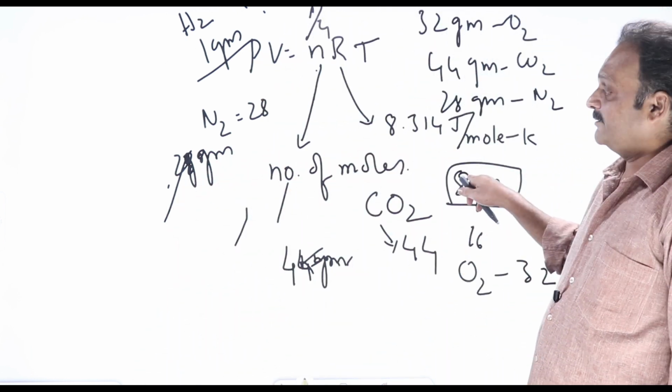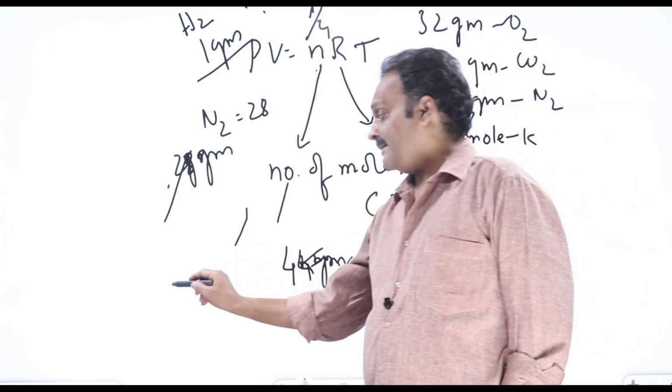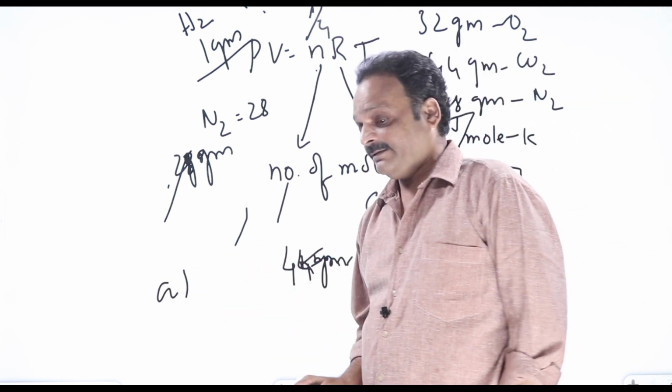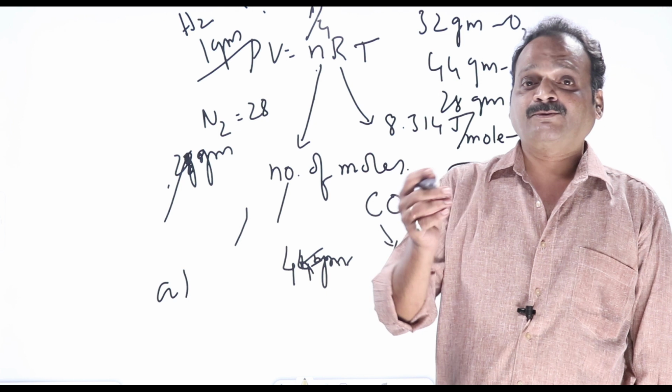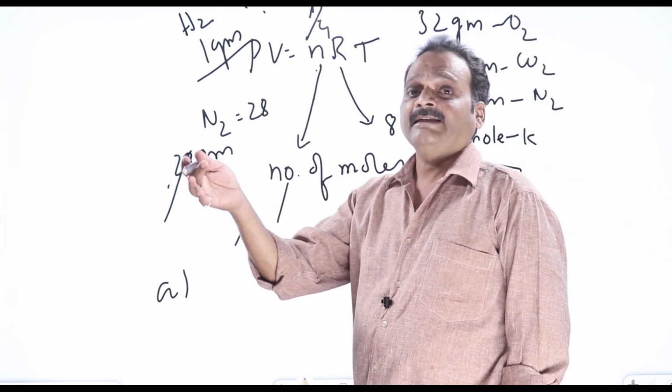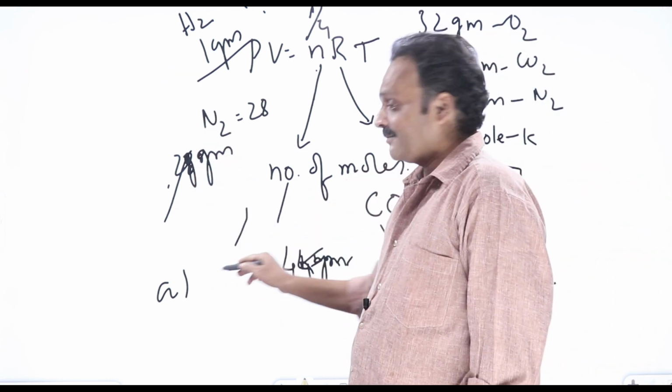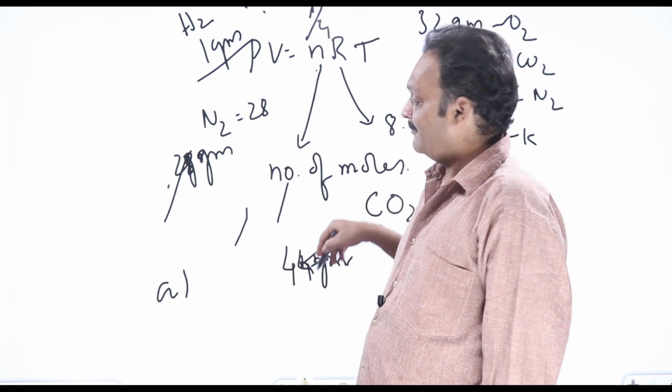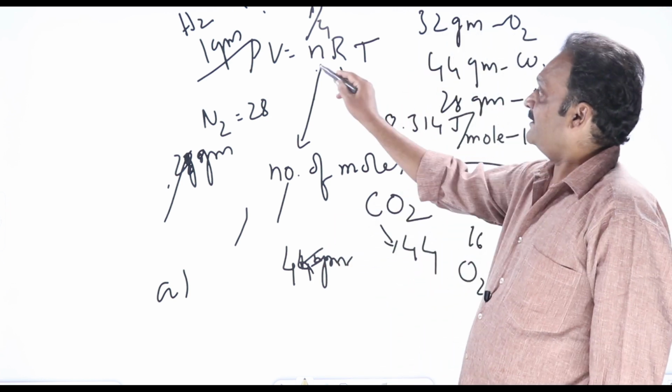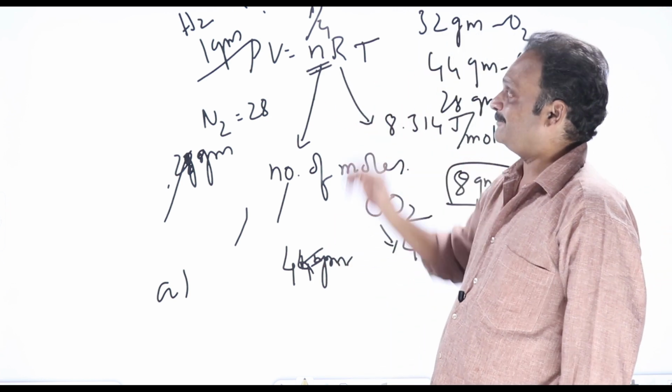Even if I take 1/2 or 1 mole also, whatever answer we get, that will be there in the options, because the examiner will know what common mistakes students make and what type of answer they will get when they make that mistake. That will also be given in the options. So we should be careful in choosing the number of moles here.